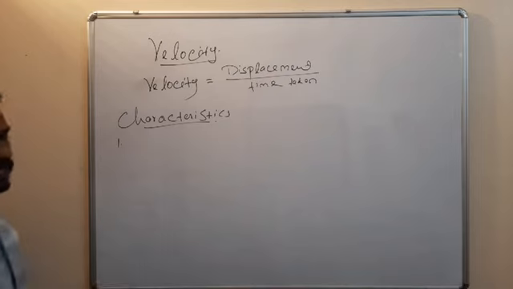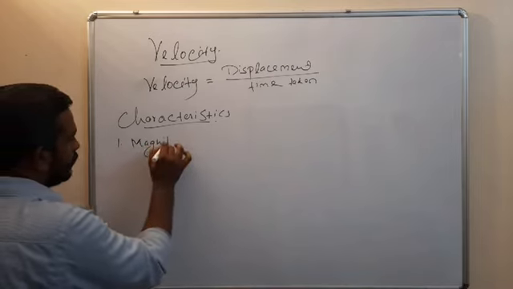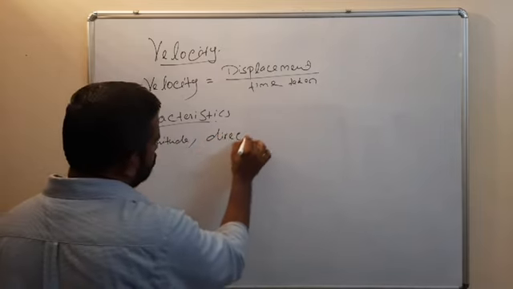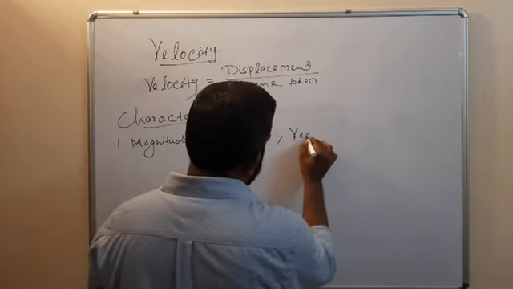So it has magnitude and direction, so it is a vector quantity.